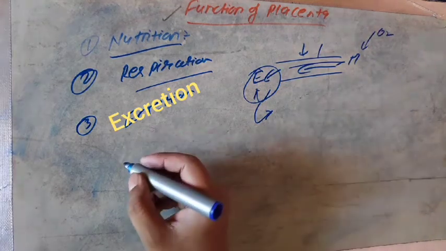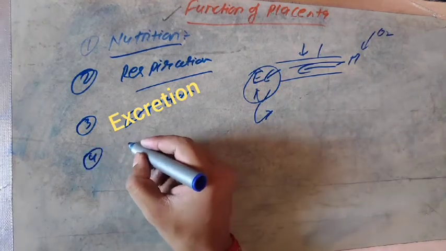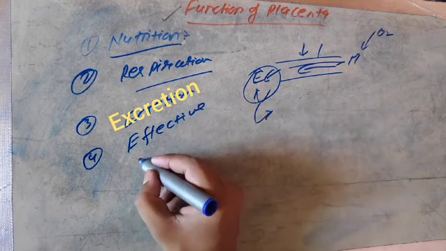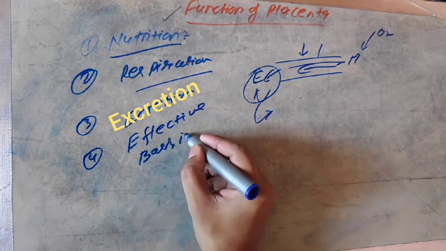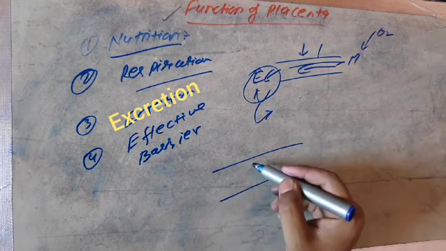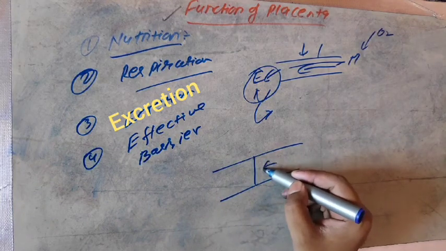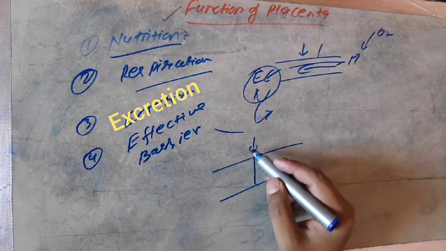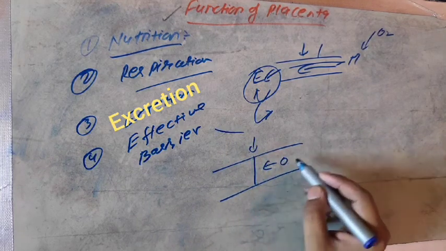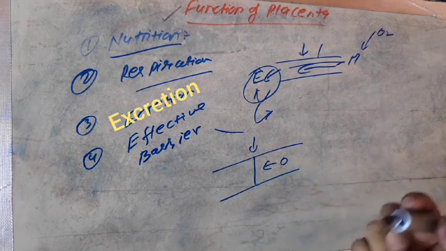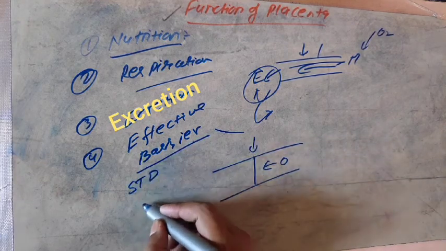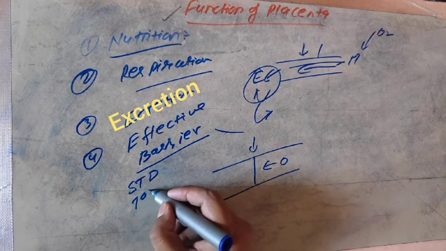Now the next one is the fourth, that is it acts as an effective barrier. Barrier means anything that can stop the way of some object. So it is an effective barrier for STDs and some toxins.